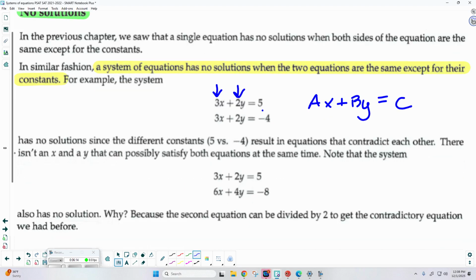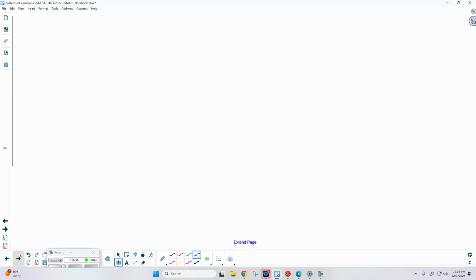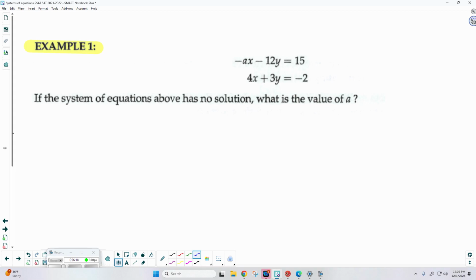Okay, so with that in mind, let's go to our first example. Negative ax minus 12y equals 15, 4x plus 3y equals negative 2. If the system of equations above has no solution, what's the value of a? Now I can already tell that my two constants aren't the same. Does that mean that a would be negative 4? What am I missing here? Like, what do I need to do?